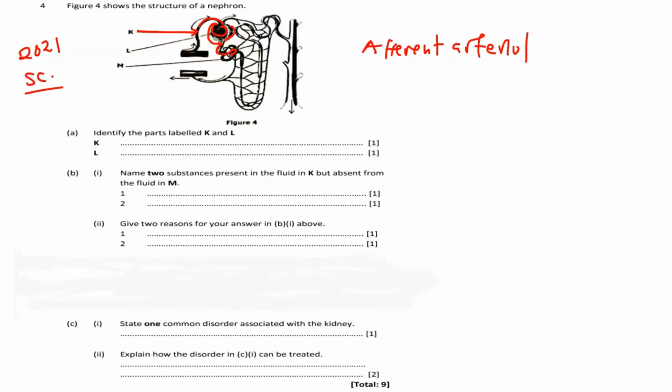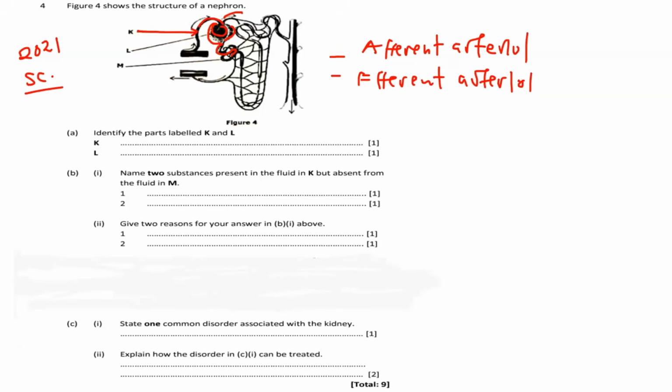Why am I saying afferent arteriole? Because there's also another one called efferent. The one that is taking the blood out after the ultrafiltration has occurred is called the efferent. So we have the afferent and efferent. Afferent is the one that takes blood into the glomerulus here.